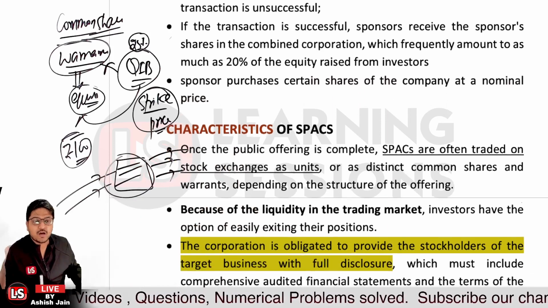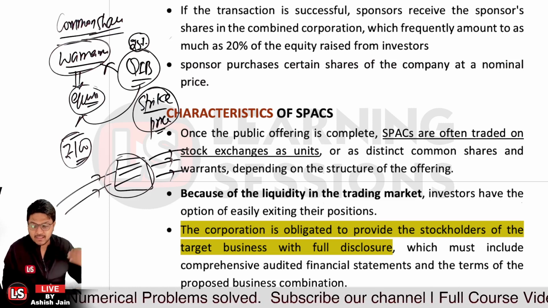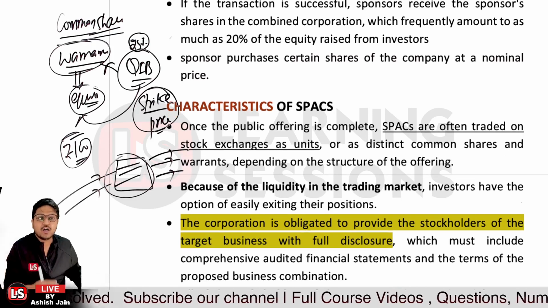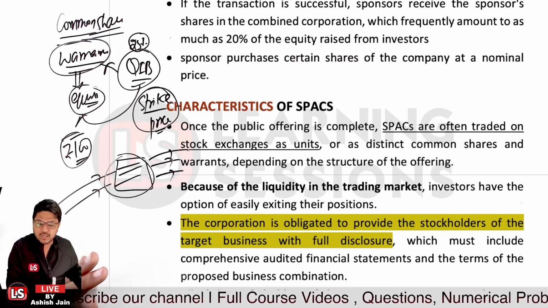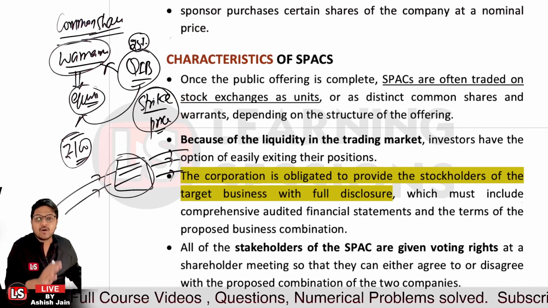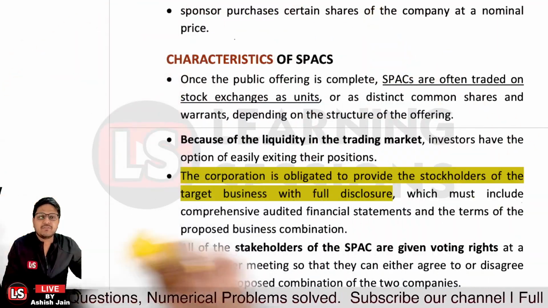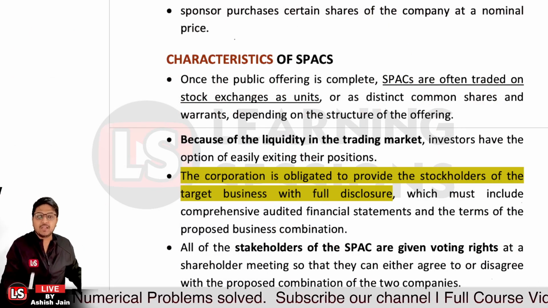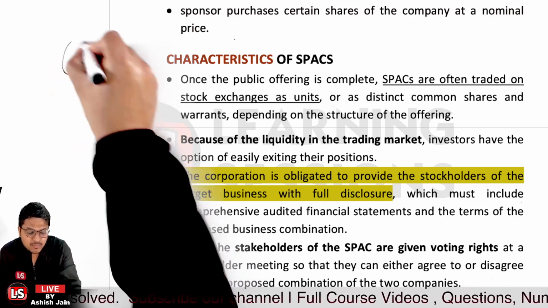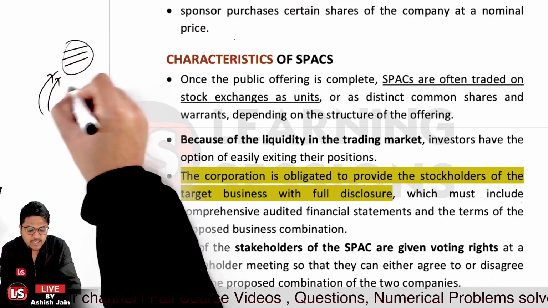And further, the corporation is obligated to provide the stockholders of the target business with full disclosure. Every disclosure is to be made, which basically includes the comprehensive audited financial statements, or the terms of the proposed business combination. All of this will be made transparent, and all the stakeholders of the SPAC are given the voting rights. The shareholders of the SPAC will be given the voting right in the meeting, so that they can agree or disagree with the proposed things. I told you that the SPAC is to be merged with some other company, the target company. So the shareholders will have a voting right on whether they want to proceed with this merger or not.